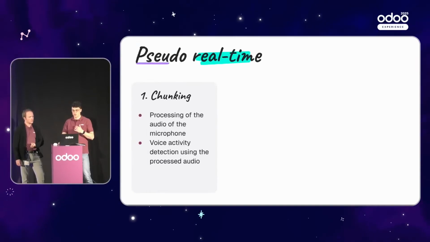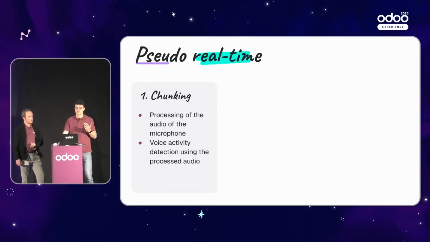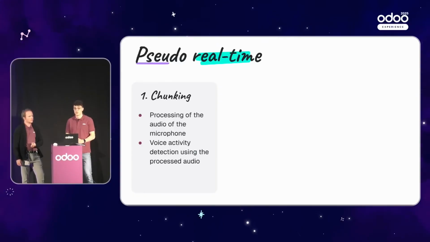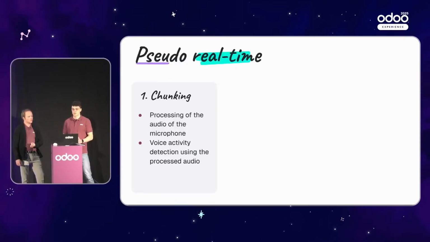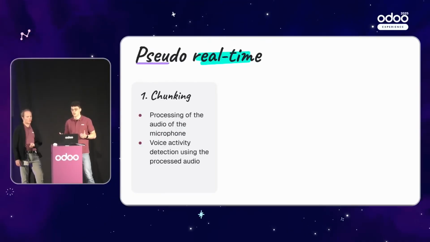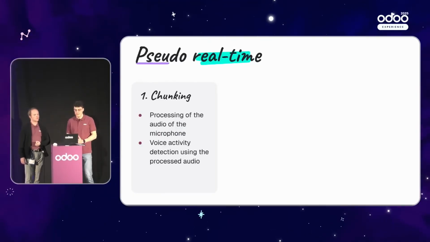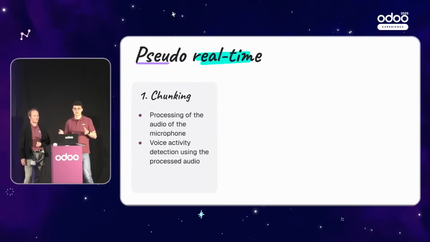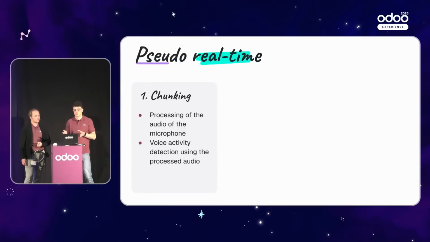So this pseudo real-time has three main steps. The first one is the chunking. The chunking is a procedure where we analyze the audio and restrict it to a certain frequency to remove surrounding noise and keep only the human voice range, to avoid parasitic noise in the transcription. And we also perform some activity detection to know when to cut a sentence so that it's not cut in the middle and you don't have a weird transcription.